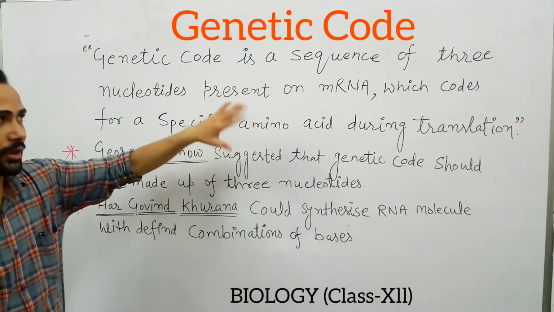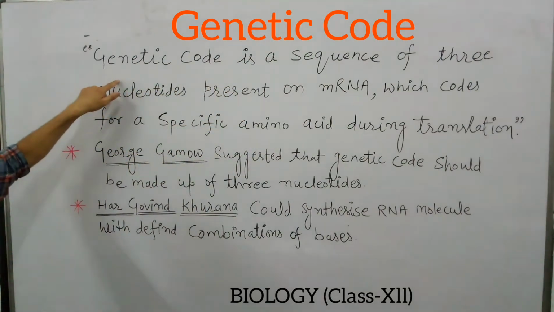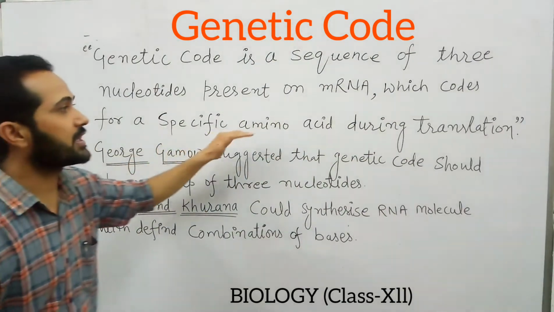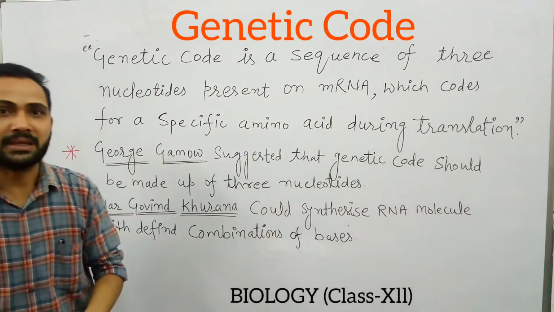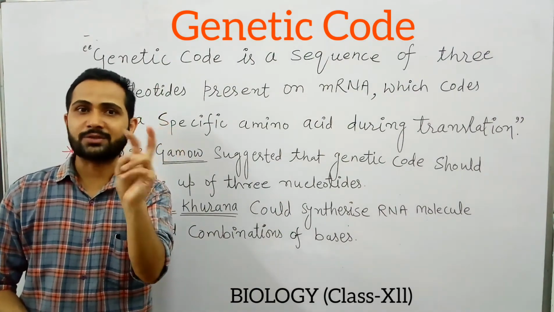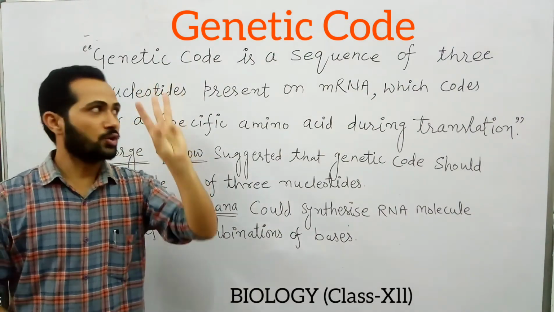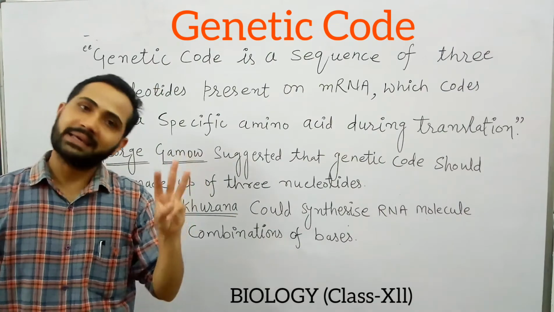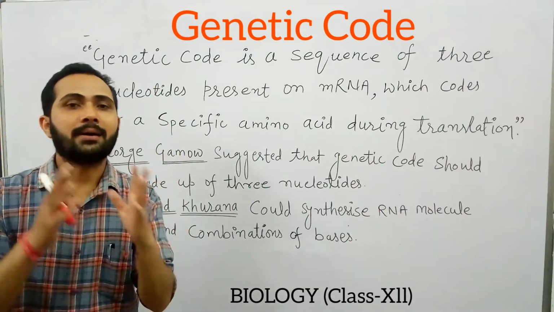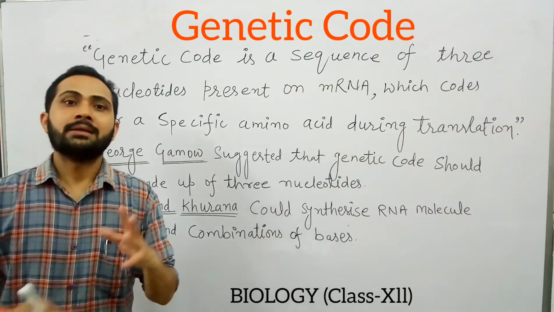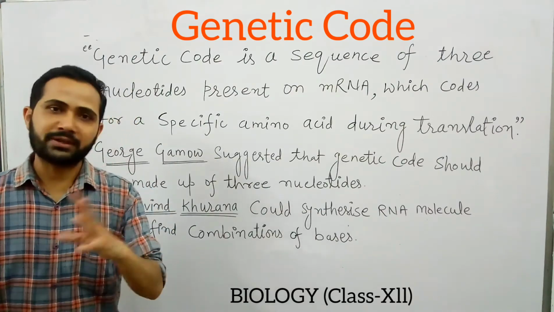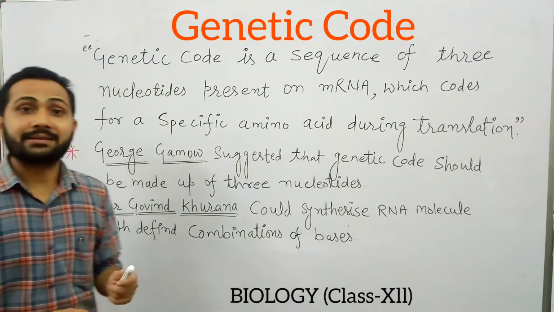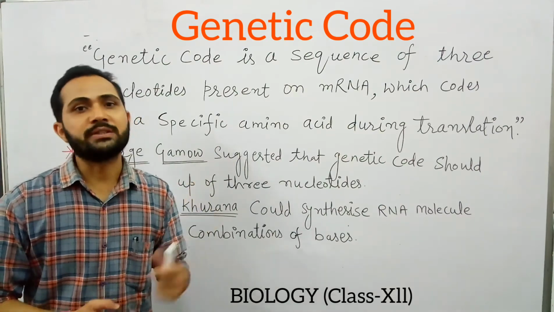So the genetic code is a sequence of 3 nucleotides present on mRNA which codes for a specific amino acid during the translation process. Each genetic code specifies a particular amino acid, and when these amino acids are arranged differently, they form all types of protein. Now we will study the characteristics or salient features of the genetic code, which is very important.